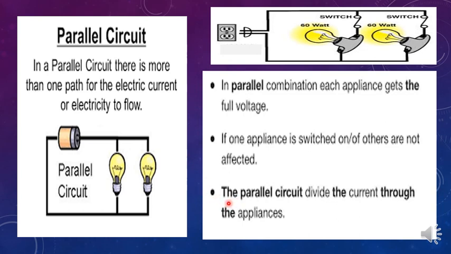Then coming to current, in a parallel circuit, the current divides throughout the appliances. That means since the path is different, current will be divided. But voltage remains constant. Since the path is different, complete voltage will be received by both the appliances which are connected in parallel, but the current gets divided. Hope it is clear to you all.